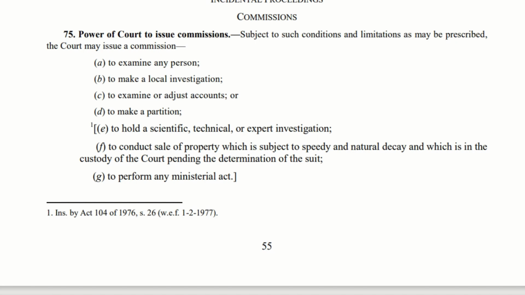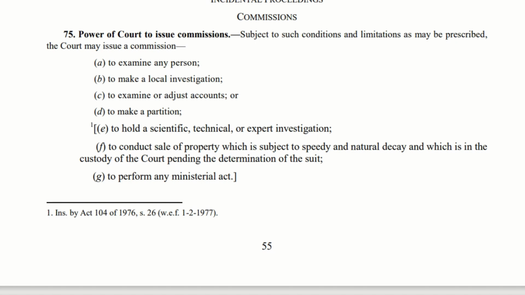The next is to hold a scientific, technical or expert investigation. In some cases, there may be some scientific details which are required to determine a case. In that case, the court will issue a commission. Next, to conduct sale of a property. For example, imagine the court is seizing a lorry full of tomatoes.